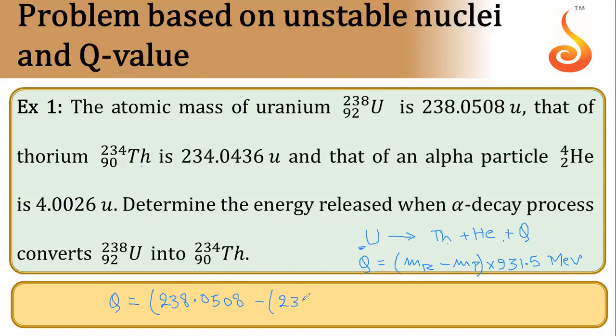So mass of thorium 234.0436 plus 4.0026, into 931.5 mega electron volt. So on solving this equation, you will get the value of heat released.